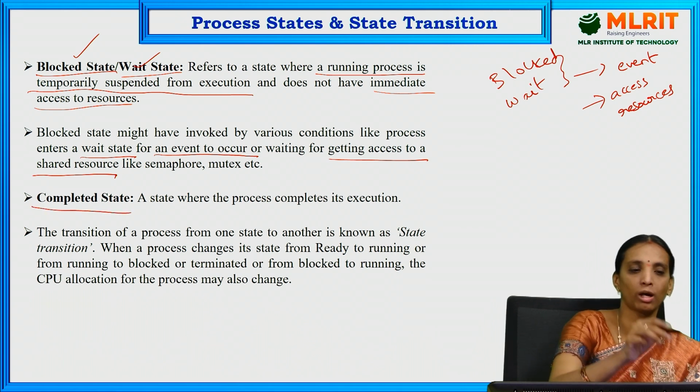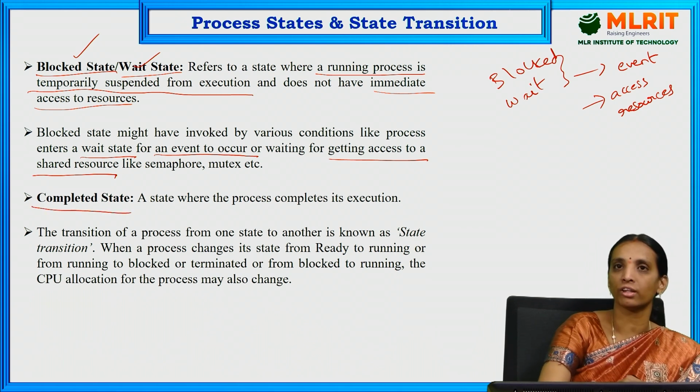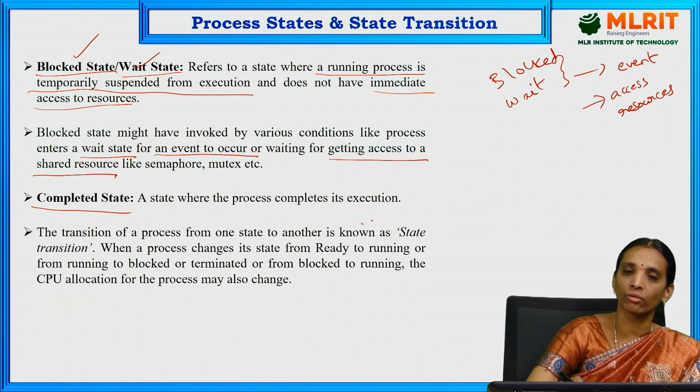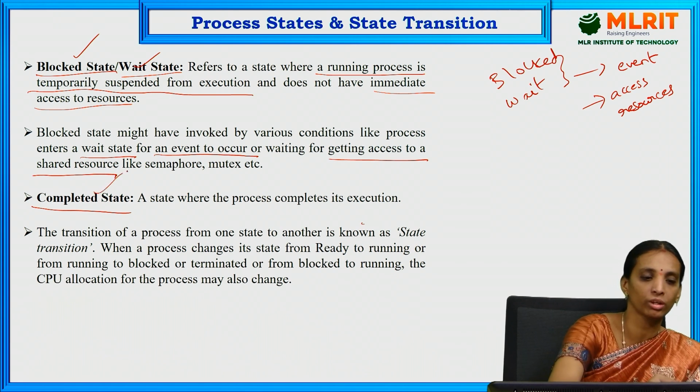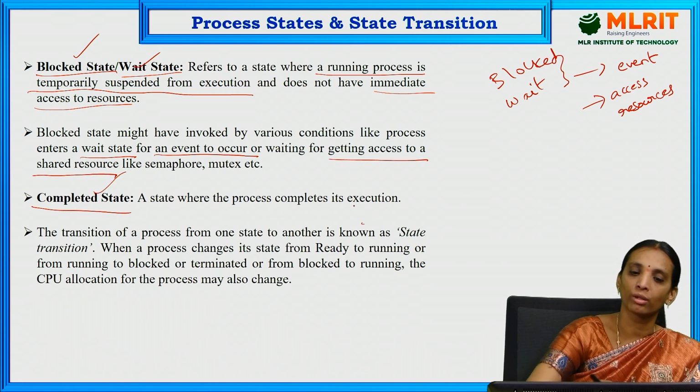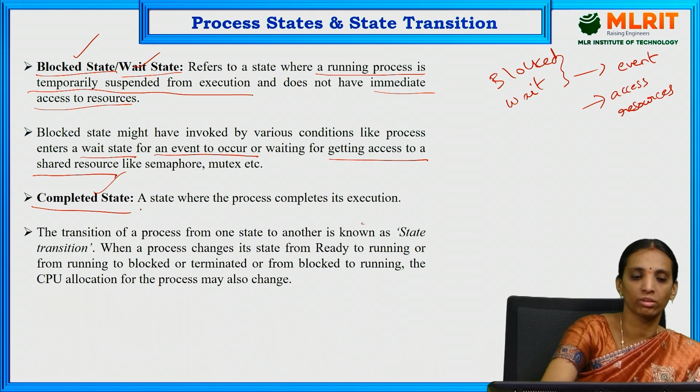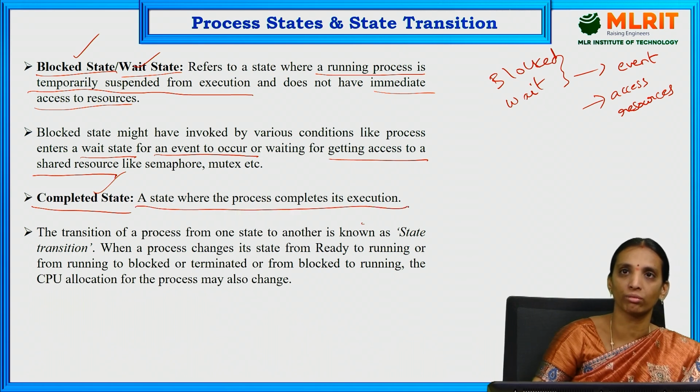And next one is completed state. Completed state is whenever the process execution is completed, it goes to the completed state. After this state, the process will be terminated. So it is the state where the process completes its execution. After this, the process will be terminated.